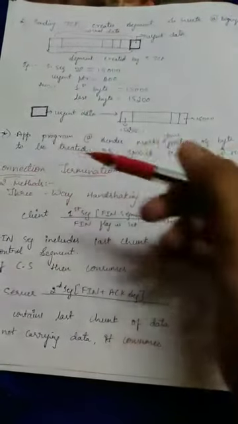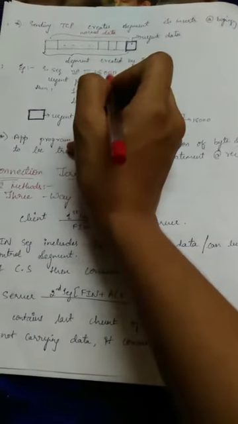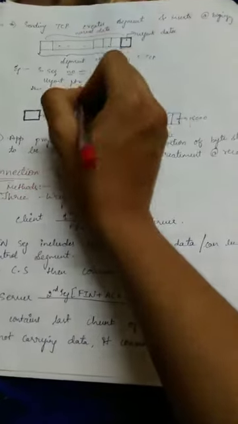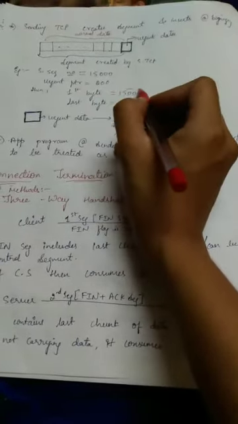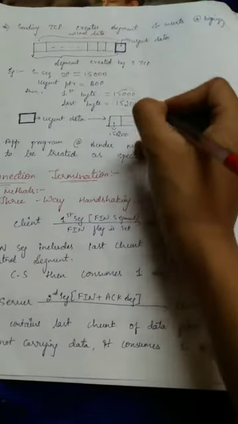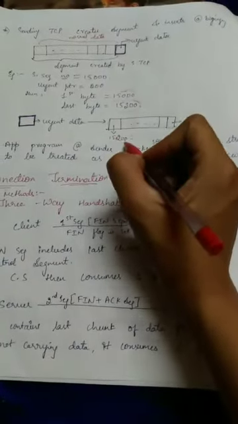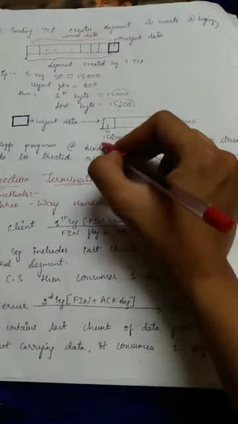Let us take an example. Let the sending sequence number be 15,000 and the urgent pointer be 200. Then the first byte will be 15,000 and the last byte of the urgent data will be 15,200.